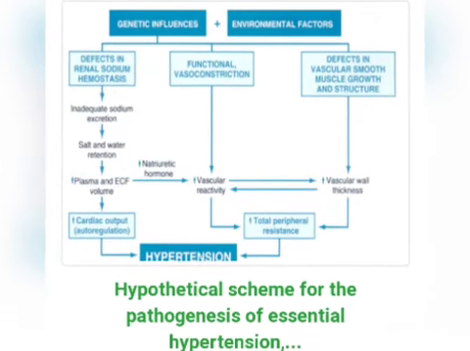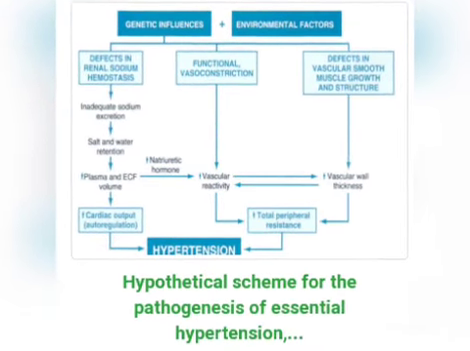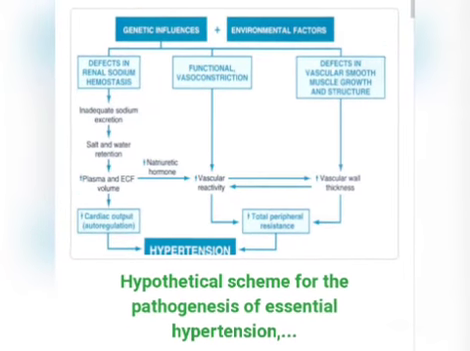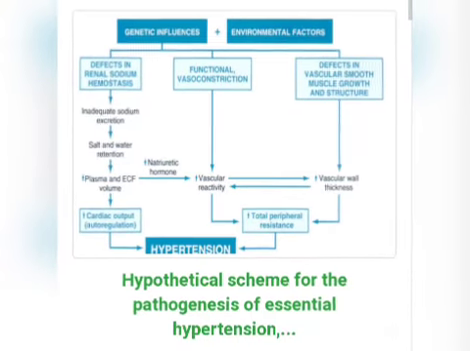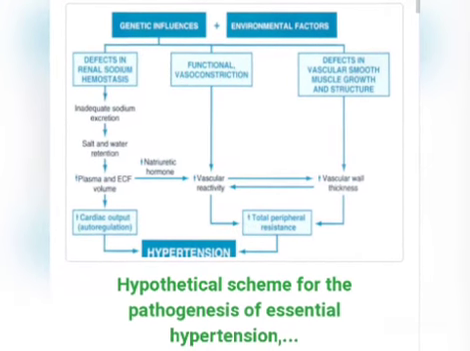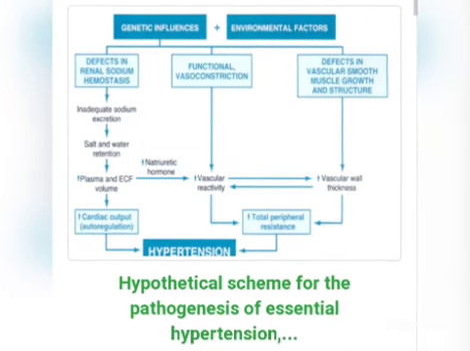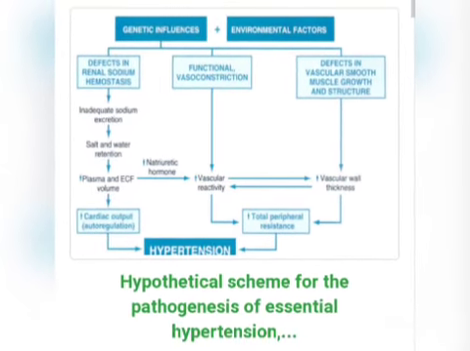So when it comes to pathophysiology of hypertension, it may be caused by genetic influence or environmental factors. Defects in renal sodium homeostasis, meaning sodium levels are not maintained. Due to this, salt and water intake will be more and inadequate sodium excretion will be there, resulting in increased plasma and extracellular fluid levels, resulting in hypertension.